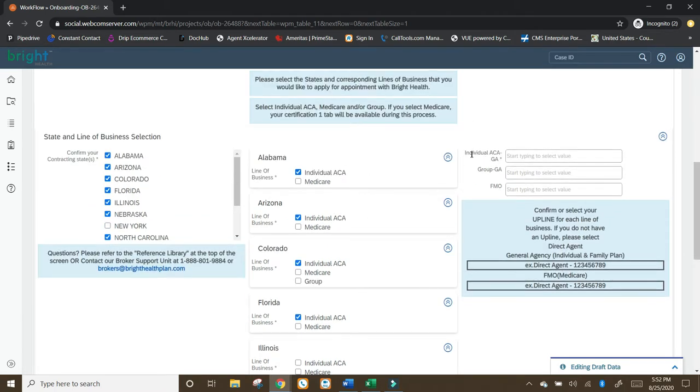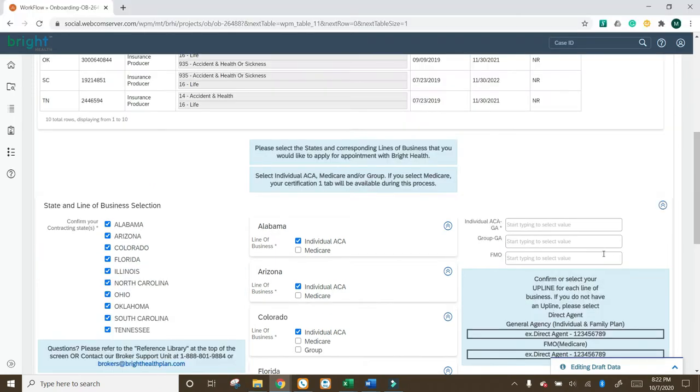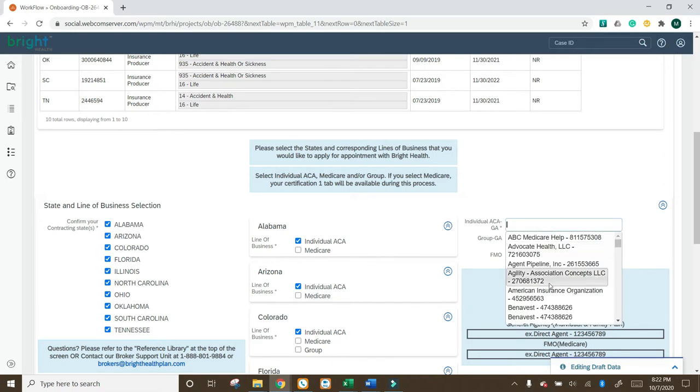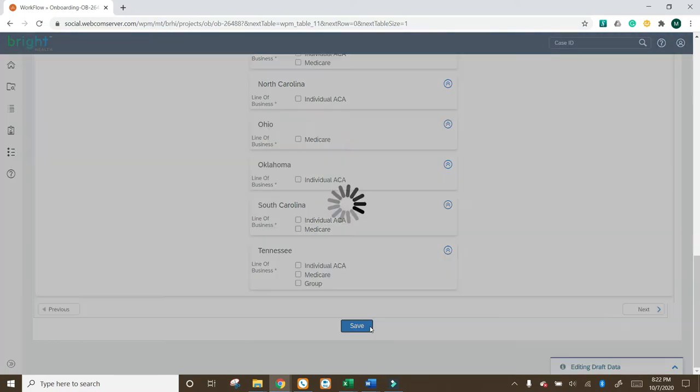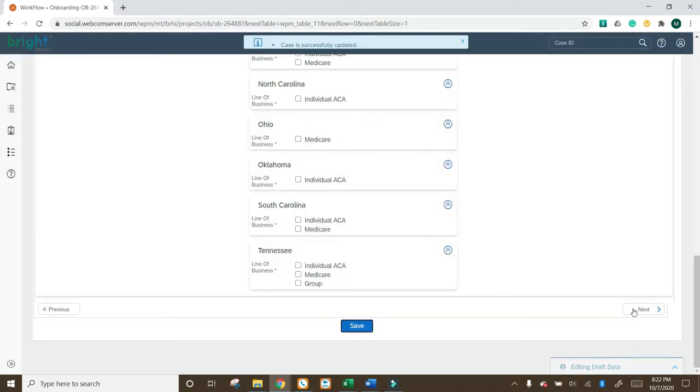Since I've clicked ACA, they relate to this field right here. The group field relates to here, and the Medicare field relates to here. If you're not selling Medicare, you don't need to fill out FMO. If you're not selling group, you don't need to fill out group GA. For individual ACA, you want to click on this box right here, and find Benevest. Make sure it says Benevest, then this number right here, which is 474-388-626. Scroll down, click save, because we always want to click save, and then click next.